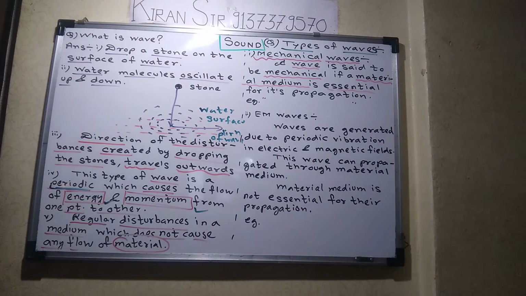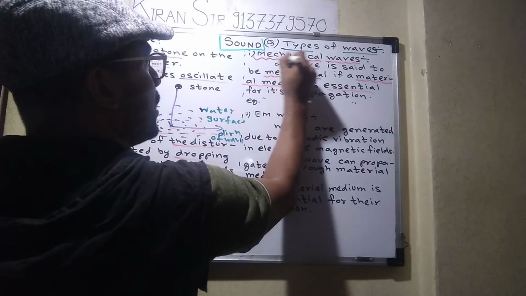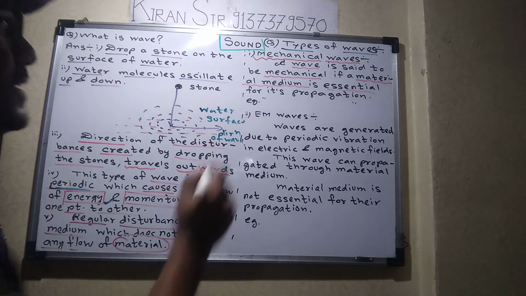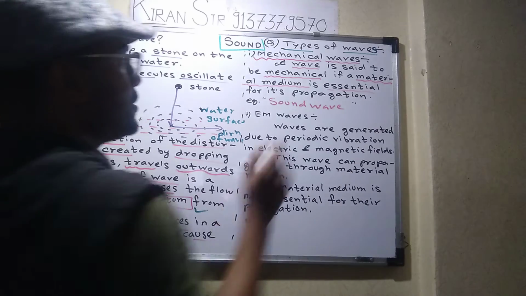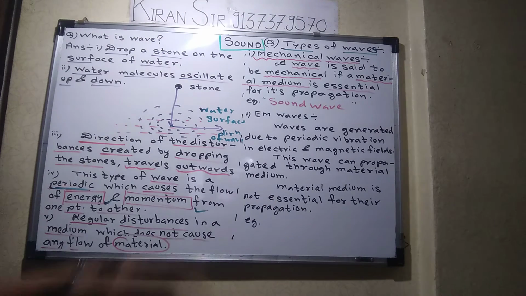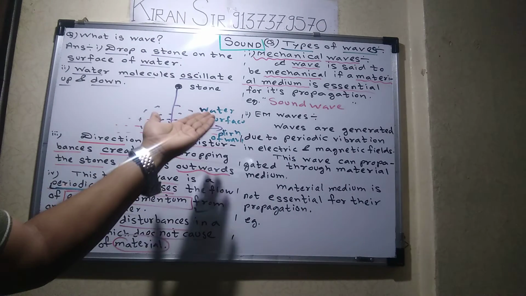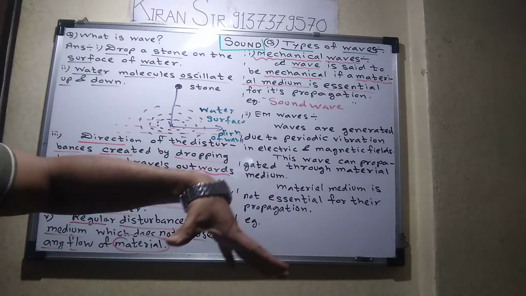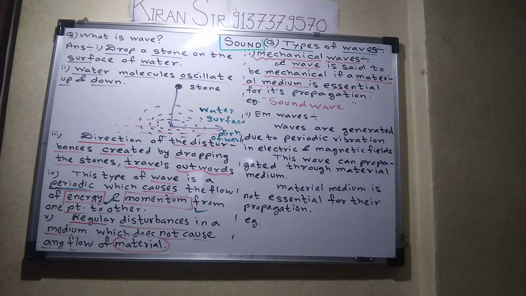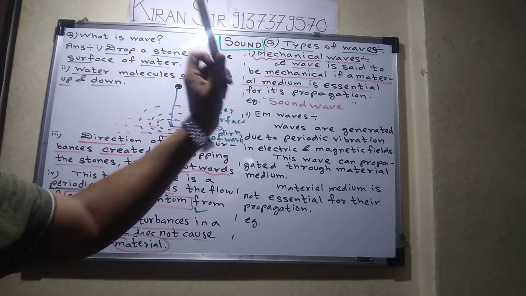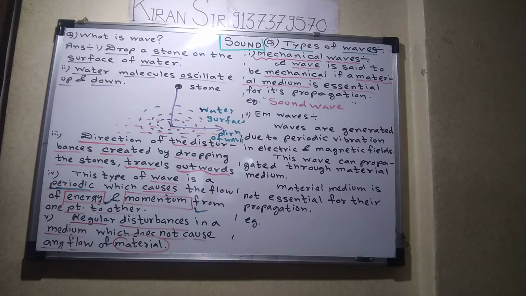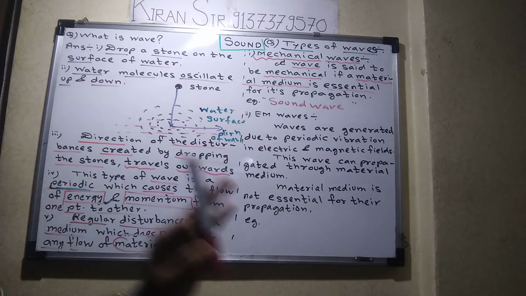Everyone understood? Such a wave is called a mechanical wave. I have taken the example of a sound wave. So a sound wave is a mechanical wave. Similarly, with water molecule disturbances, if there is no water molecule and I drop a stone, definitely no such patches will form. So such a wave which requires a material medium, whenever I say material medium is essential for its propagation, such a wave is called a mechanical wave.